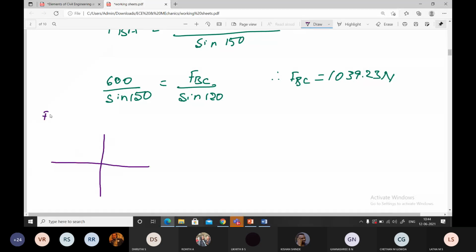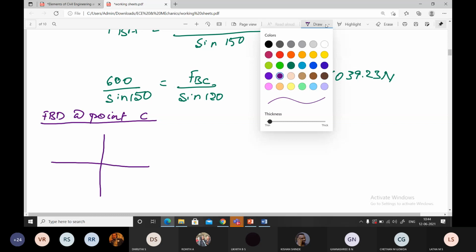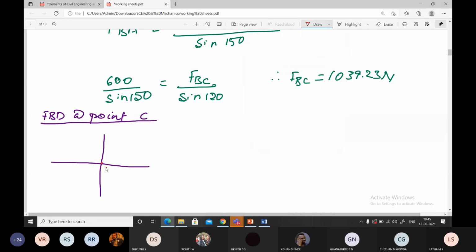Free body diagram at point C. Use different colors. Don't get confused there. This is point C. At point C, what do you find?